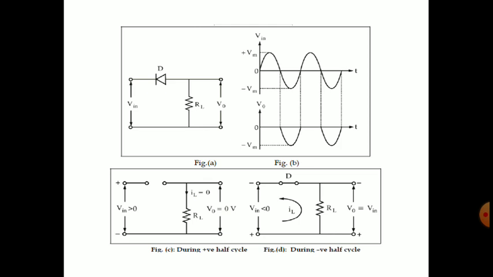So whatever voltage we are taking, the output is across the RL. Then the output is what? Here the voltage we are getting is in the reverse direction.